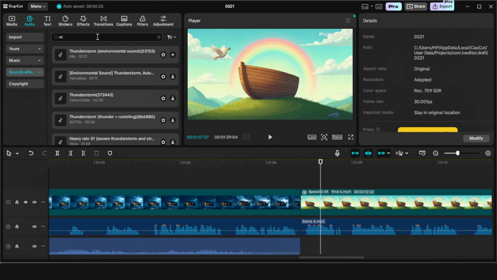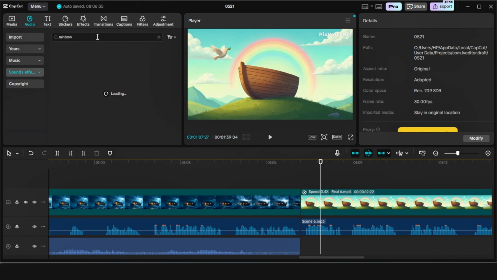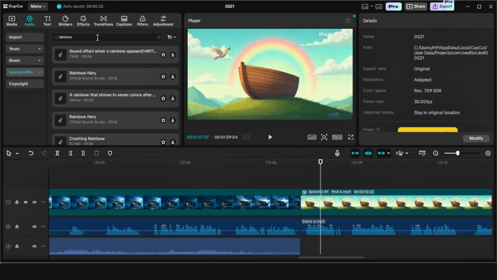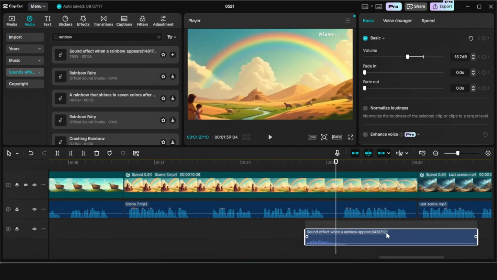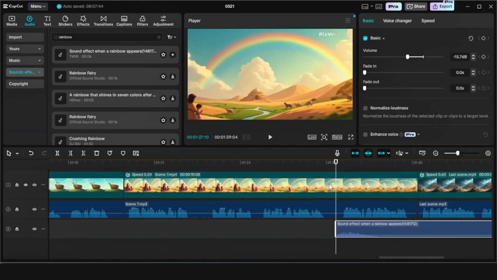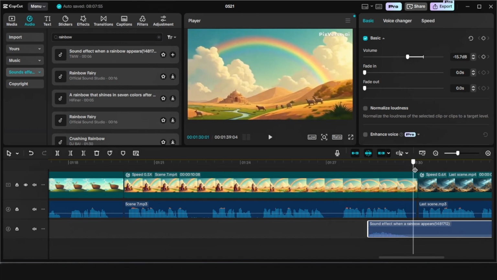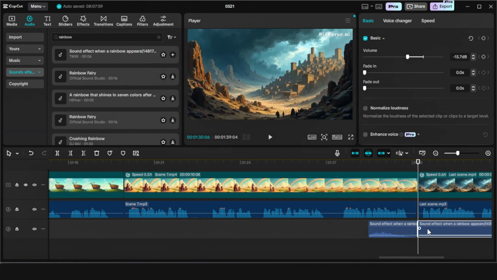You may not want to add too many sound effects in yours, but just to make it spicy, we can do that. So we're going to add the rainbow sound where God said to remind us to place a rainbow in the sky. And we're going to end the rainbow sound also where the scene ends.